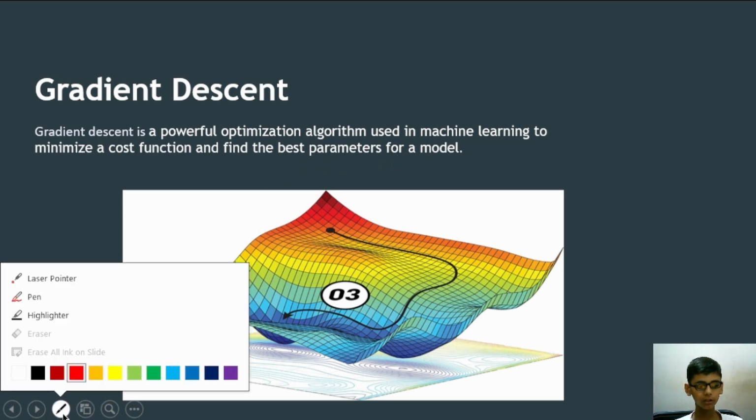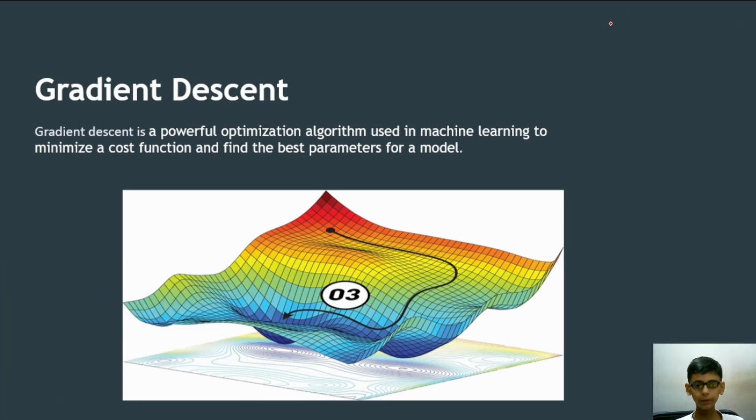I have already told you that we have a graph with some points, and the best fit line would be the line that fits them very closely, and this is a very close line because here you can see there is less loss. We also need to tackle these outliers, and for that we will study them later. But now, if you have a simple graph and a simple linear algorithm,